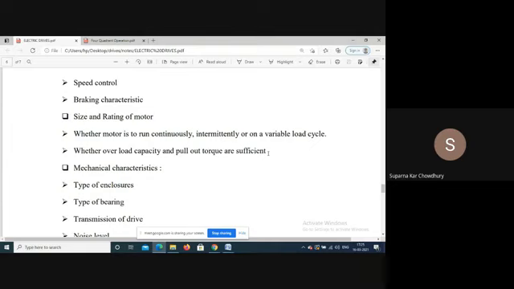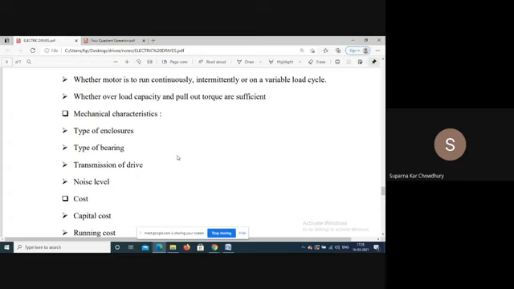Besides this, mechanical characteristics are also there. That is the type of enclosure. This is very important. The type of enclosure is determined by the environment, whether the environment is explosive, whether we require a deep proof enclosure. Say for an explosive environment, we cannot use DC machines or other machines where sparking will be there. We require a totally enclosed machine.